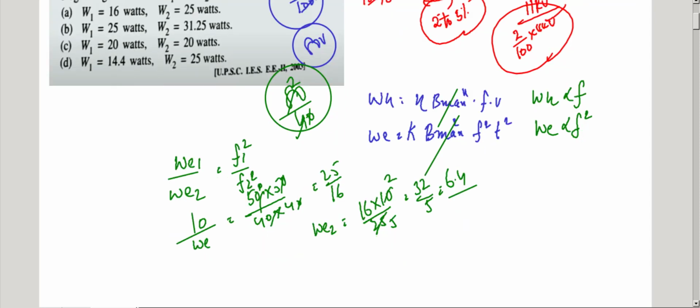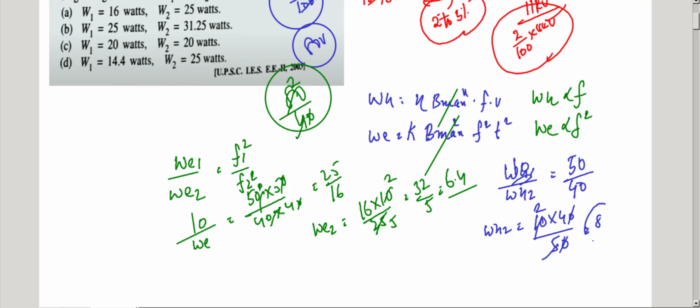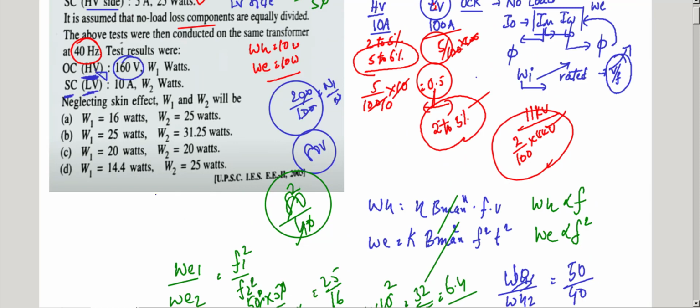Hysteresis loss is proportional to the frequency. Hysteresis loss 1 by hysteresis loss 2 equals frequency 1, 50, divided by 40. This is 10 watts. Hysteresis loss 2 equals 10 into 40 by 50, which is 8 watts. So total iron loss equals 6.4 plus 8, that is 14.4 watts. Iron loss W1 is 14.4 watts. I can directly go for this.